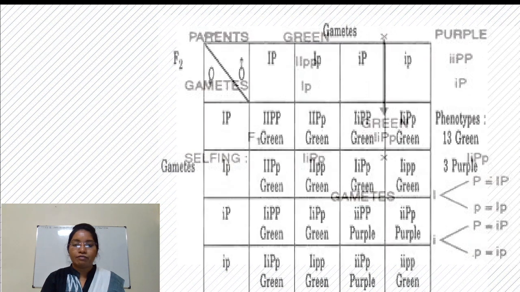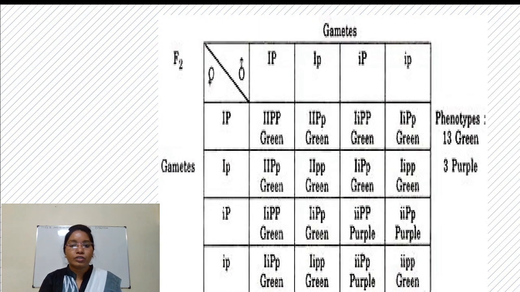And when this F1 generation undergoes selfing, in F2 generation we get 16 offspring. Most of the offspring are with capital I and capital P. Whenever there is a capital I, it suppresses expression of capital P, and instead of producing purple color, it produces green color.